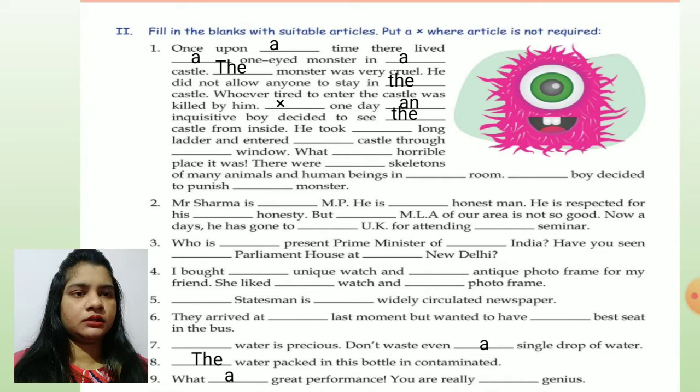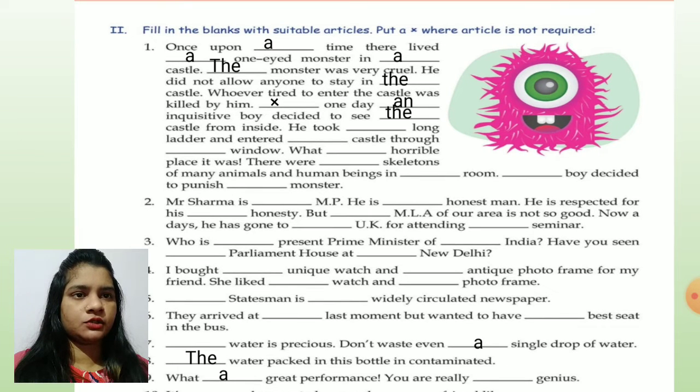He took a long ladder. We are talking for the first time and it is giving a consonant sound. So he took a long ladder and entered the castle again. We are talking about this, third time, right? So the castle through a window.